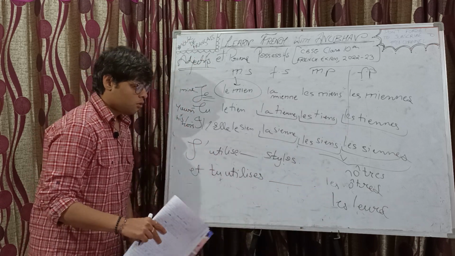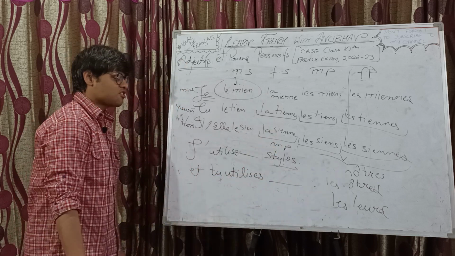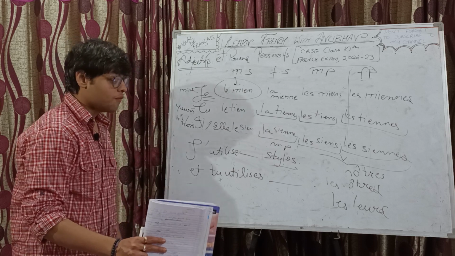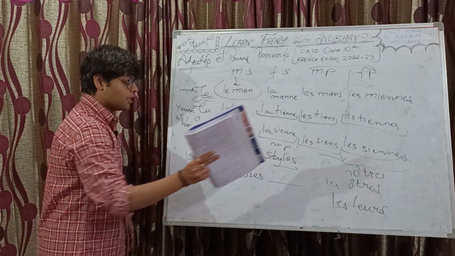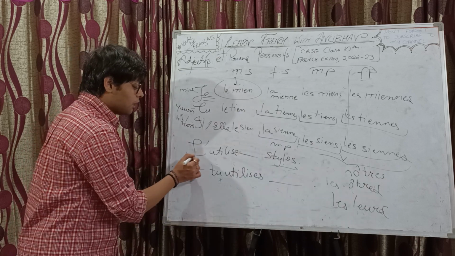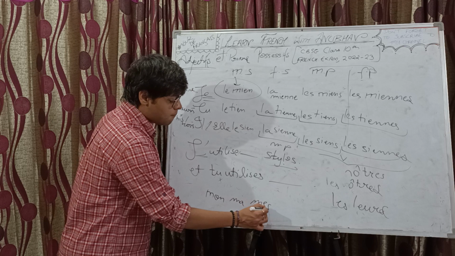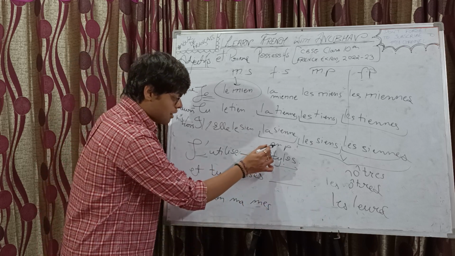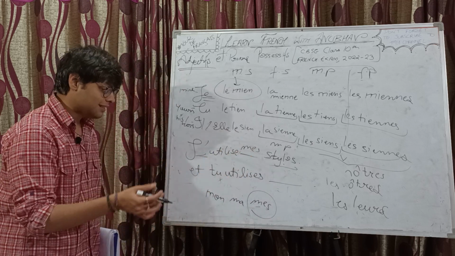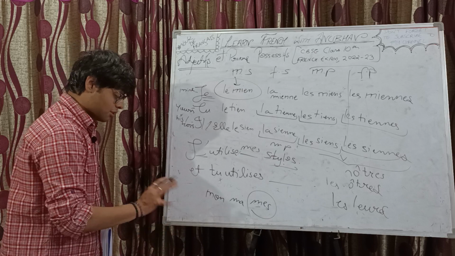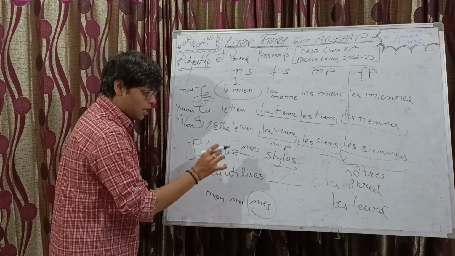J'utilise dash stylo, et tu utilises dash. Stylo, pens: masculine, plural. Of course, there's no noun in the second blank. We are not saying tu utilises tes stylos; no, we will use a pronoun here. J'utilise dash stylo. The subject pronoun is je, so we have three options: mon, ma, mes. Which one will we use? Masculine plural, mes. J'utilise mes stylos. I was continuously saying je utilise, sorry for that. It's j'utilise mes stylos.